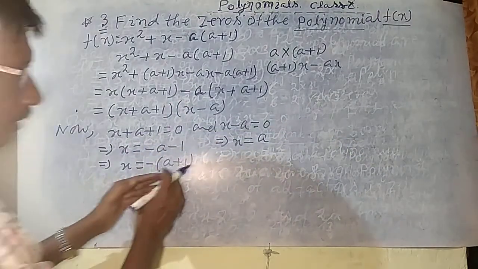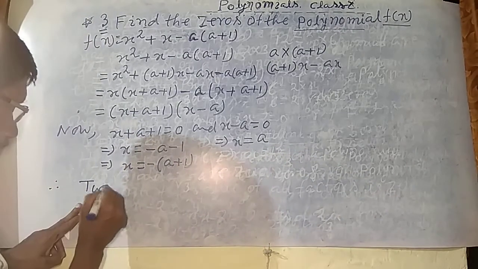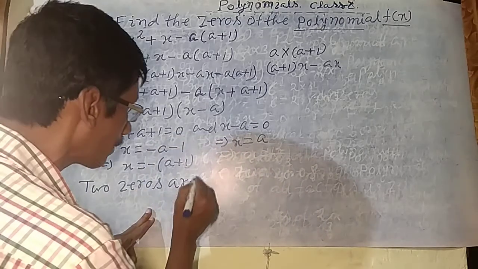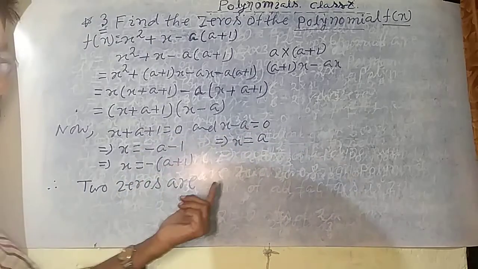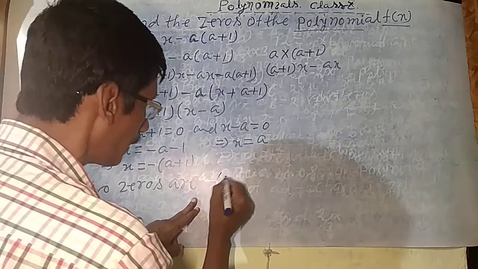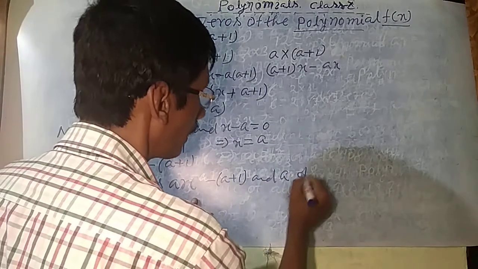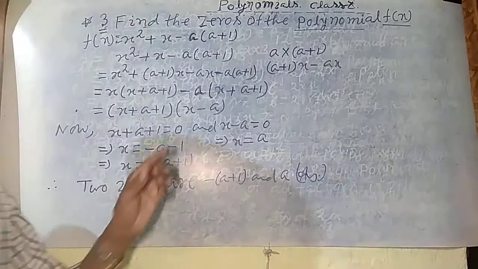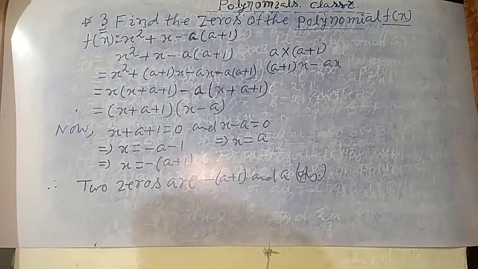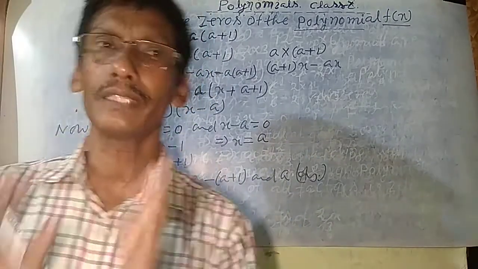Okay, these are the values of x, they are the two zeros. Therefore, which are the two zeros? You tell me. We have written this type of answer earlier, we can also write it another way, but first we will write the two zeros are minus a plus 1 and a. This is the answer. Okay beta, so pause this video and note down on your copy, this is the most important, beta. Okay student, I think everybody has understood.